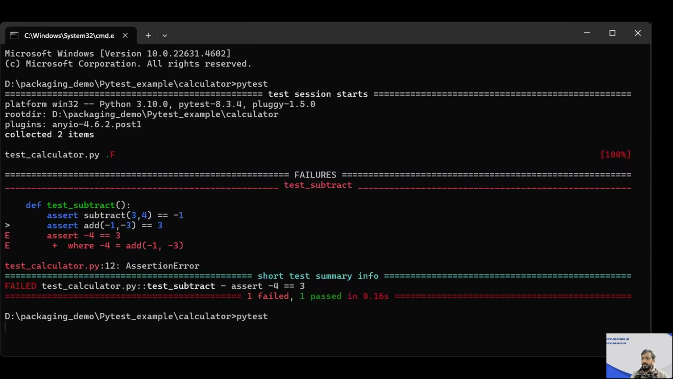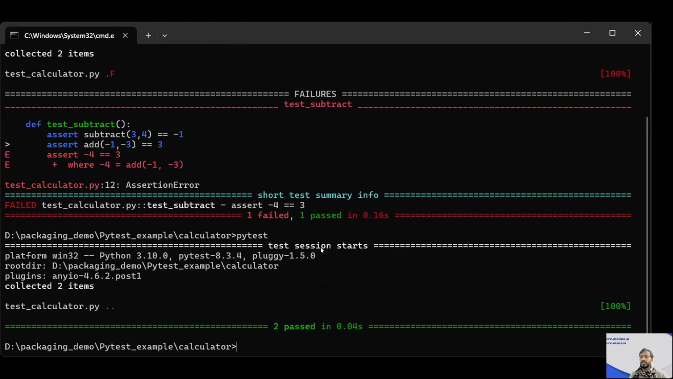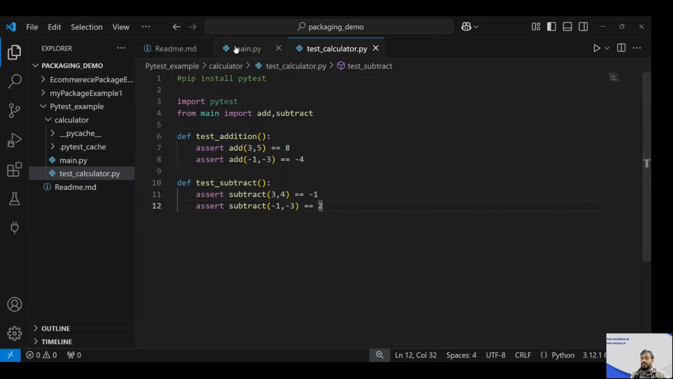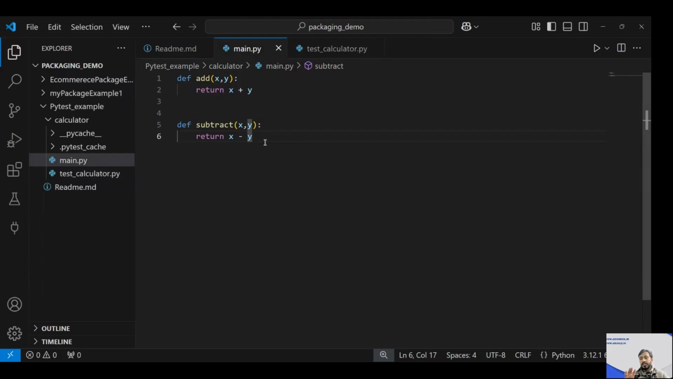Again I'll check it, Pytest. So it says both the conditions passed. Both the conditions passed means what? That means whatever logic I have used over here, this function I created is functioning correctly. There is no problem in these functions.